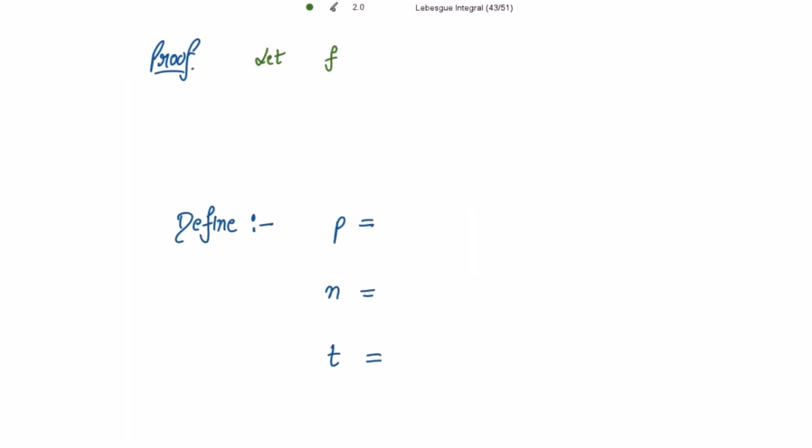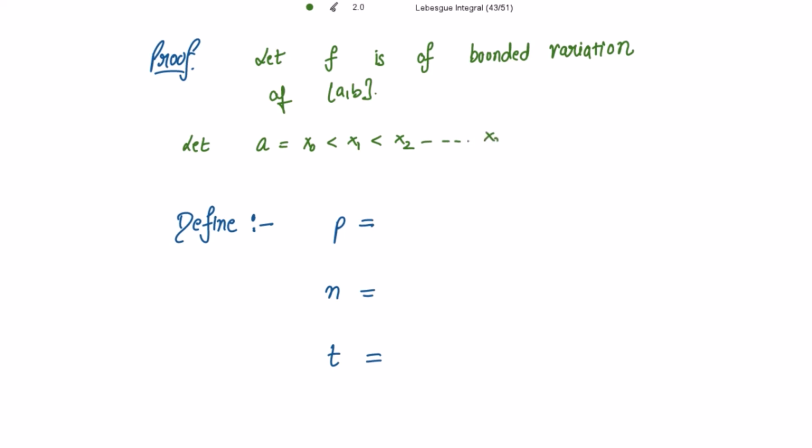It is given that f is of bounded variation on closed interval [a, b]. And we need to define the subdivision of closed interval [a, b]. So let a = x0 < x1 < x2 < ... < xn = b be any subdivision of closed interval [a, b].